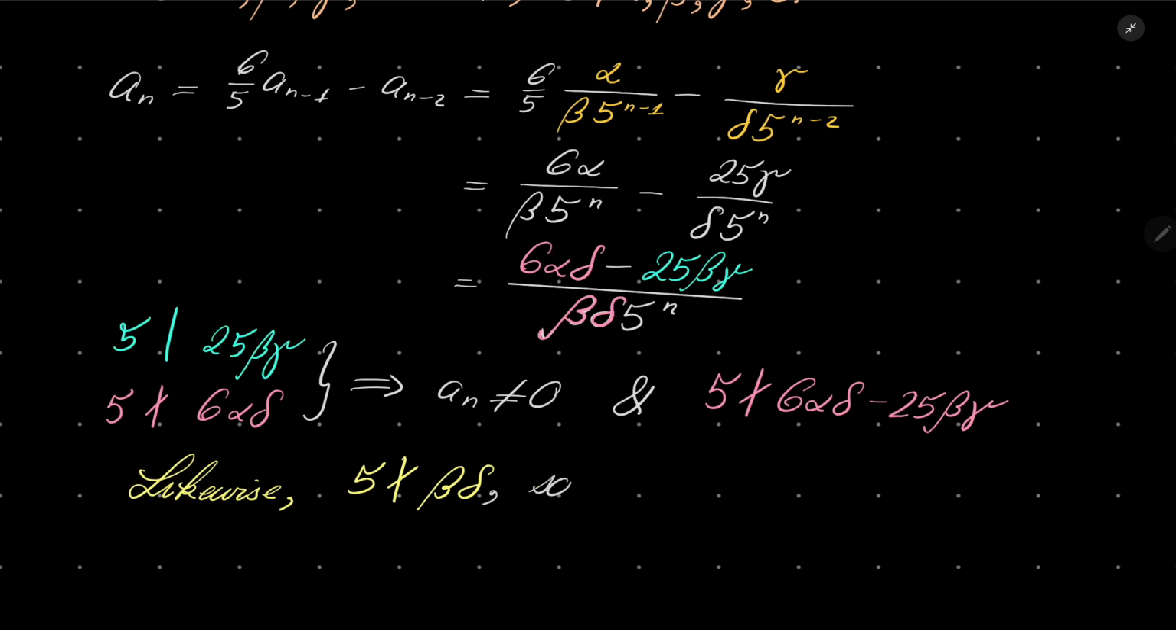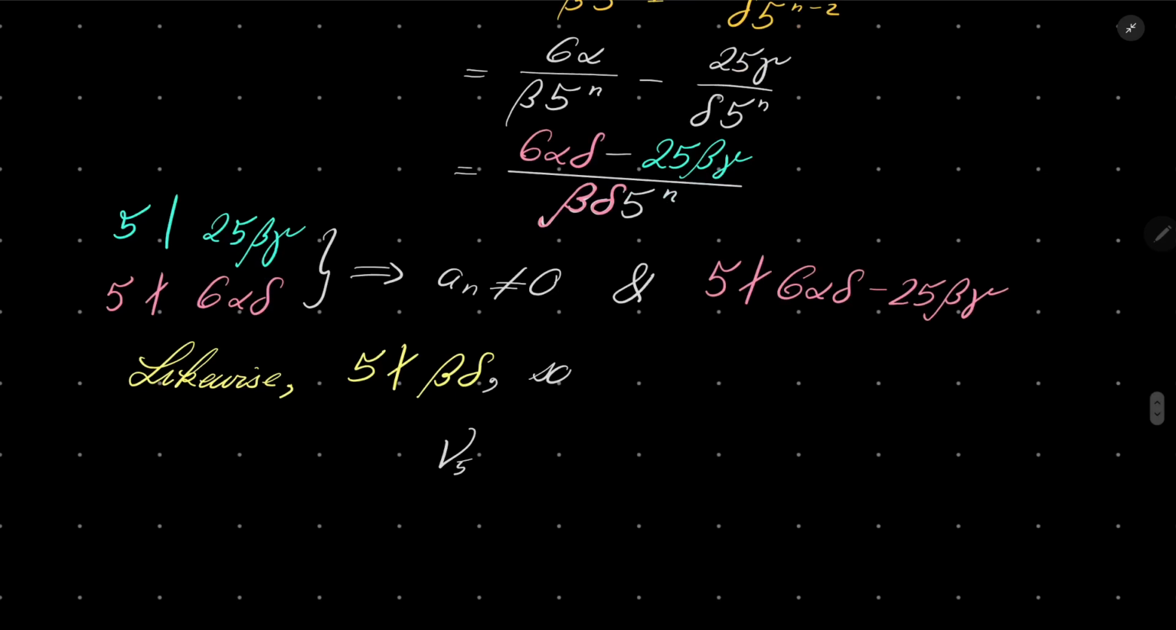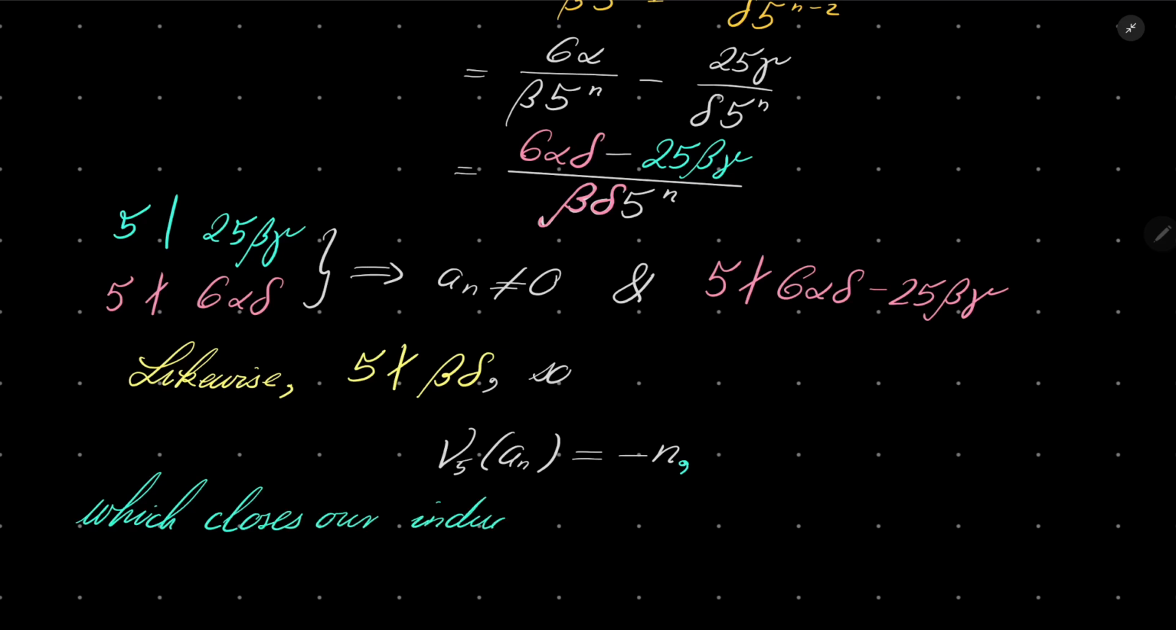So, p-adic valuation of a_n equals minus n, which closes our inductive proof of our claim.